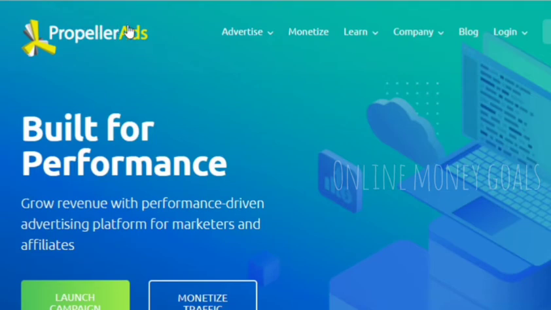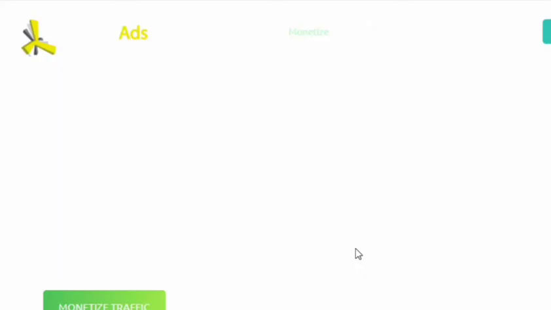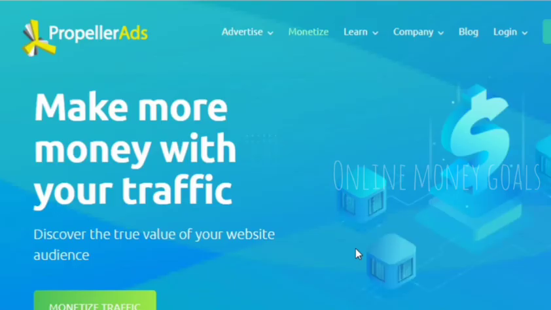Number 2 is Propeller Ads. We all know about Media.net, which is also an AdSense alternative, but they are very high quality, and they also require a lot of quality in your blog to get approved. It's the same as AdSense. The process will be the same, but according to me, Propeller Ads is also nice.